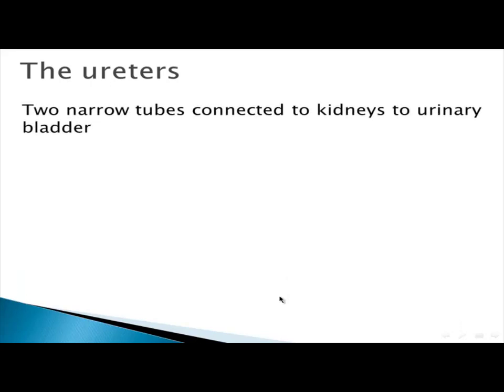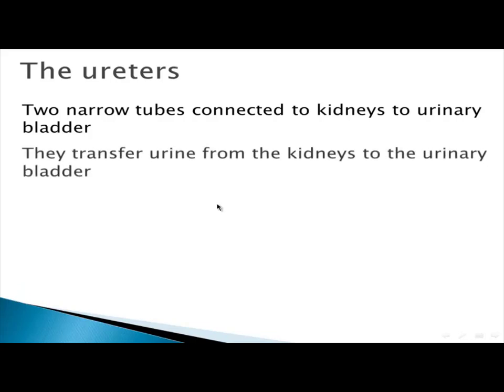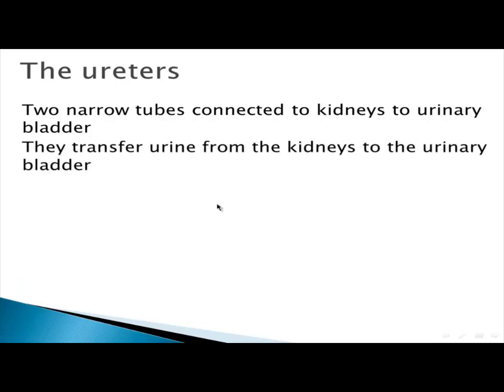What is the second part of the urinary system? The two ureters. They look like a bridge. They are two narrow tubes connecting the kidneys to the urinary bladder.